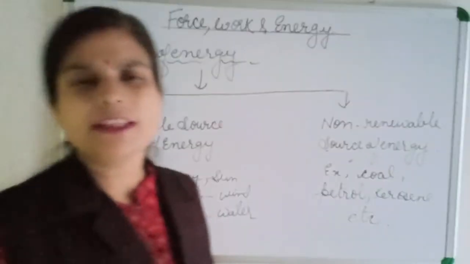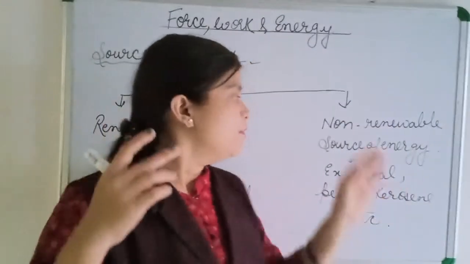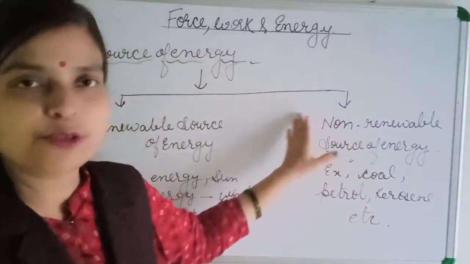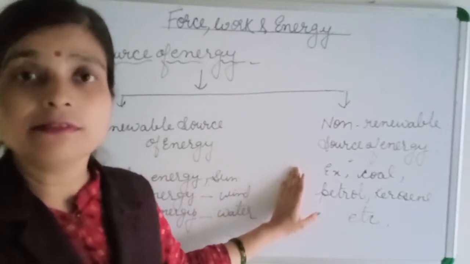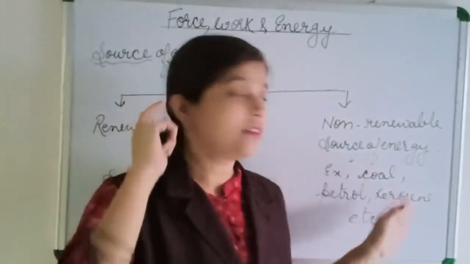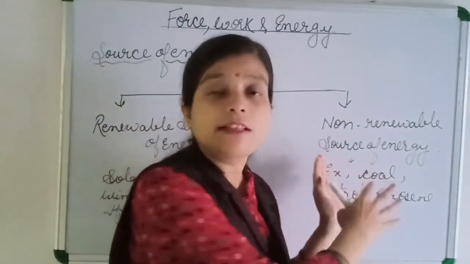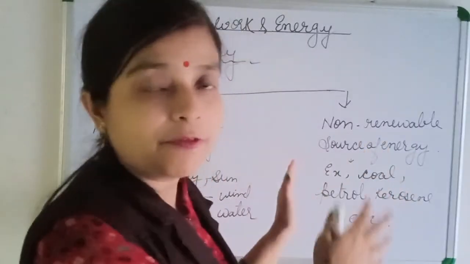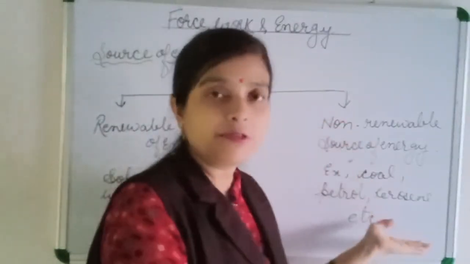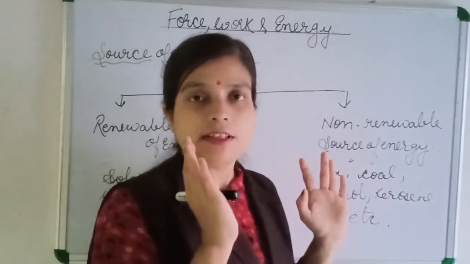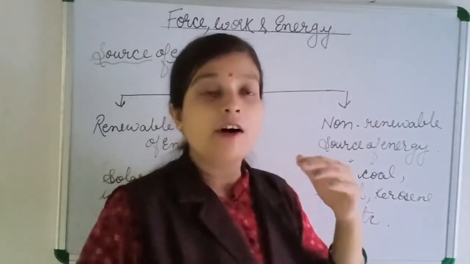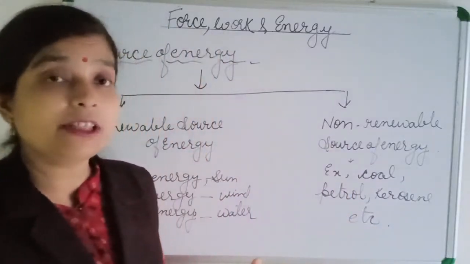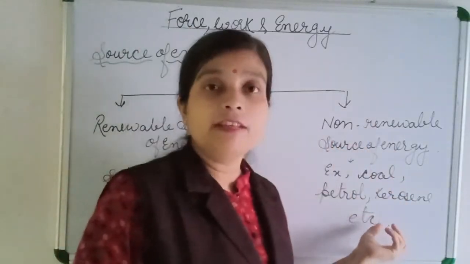So what came to your mind? We should utilize this type of source of energy wisely, with care. We have to minimize the use of this type of source of energy, because as we use it, it will finish and it will take millions of years to form again. I don't know after how many generations they will get coal.